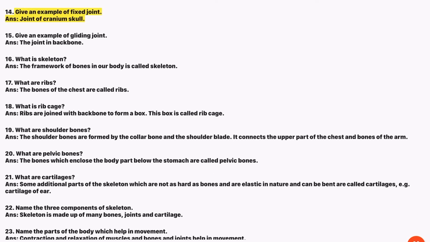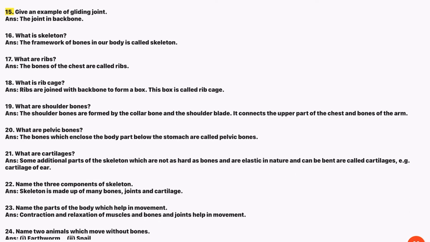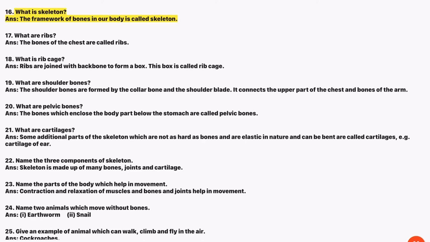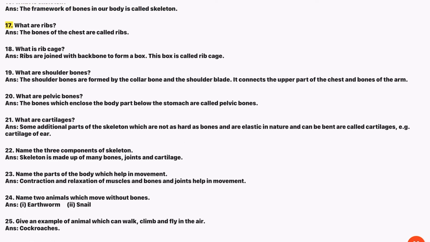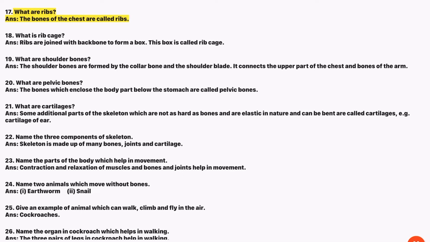14. Give an example of fixed joint. Ans. Joint of cranium skull. 15. Give an example of gliding joint. Ans. The joint in backbone. 16. What is skeleton? Ans. The framework of bones in our body is called skeleton. 17. What are ribs? Ans. The bones of the chest are called ribs.